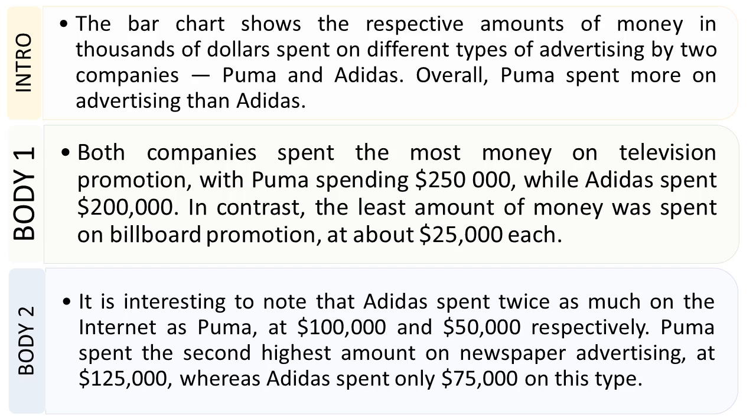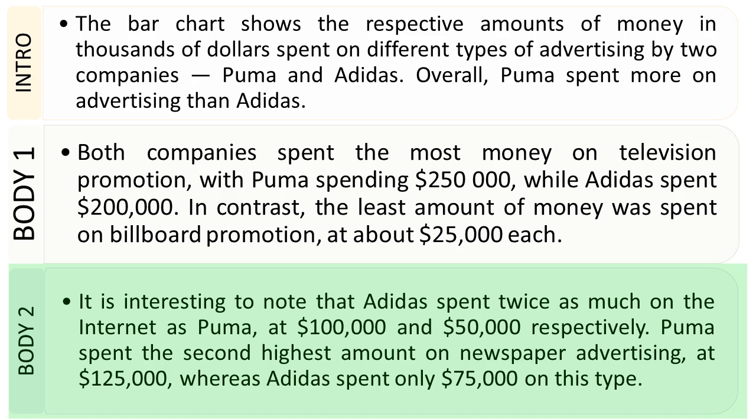Lastly, we're going to focus on body 2, and we can read the sentence. It's interesting to note that Adidas spent twice as much on the internet as Puma at $100,000 and $50,000 respectively. This is quite a complex sentence, because I have used the construction "twice as much" and I'm also using "respectively" in one sentence.